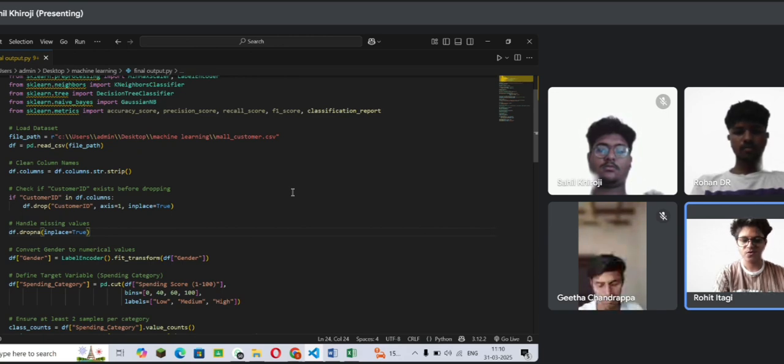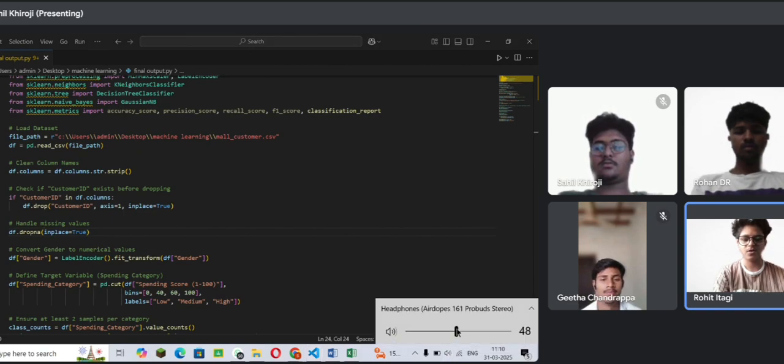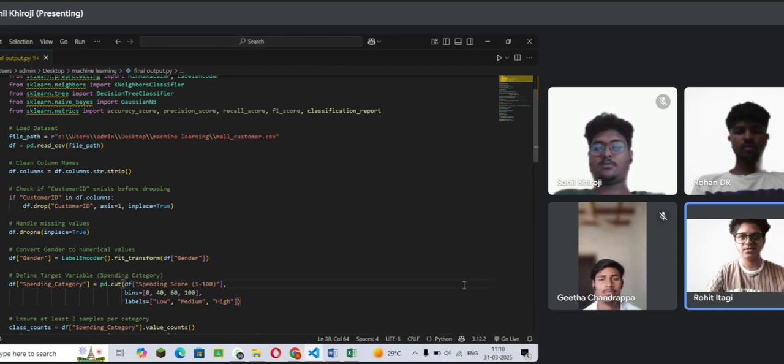And the usefulness of this line is that it transforms a continuous variable into a categorical one, which might be useful for classifying or segmenting customers based on their spending behavior. And the next part of the code will be explained by my friend Sahil.